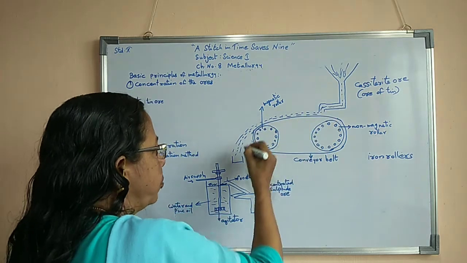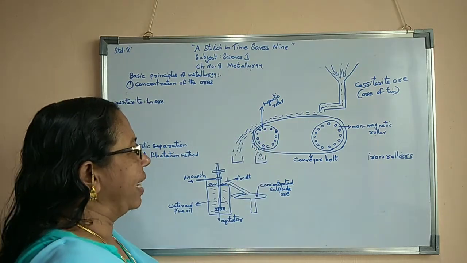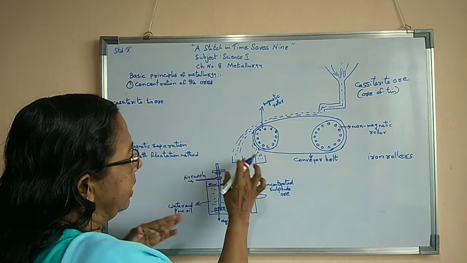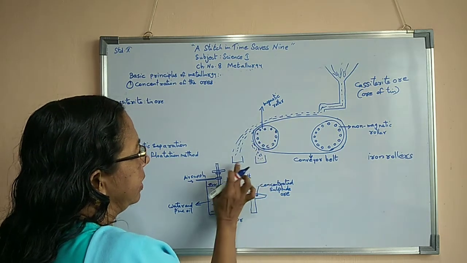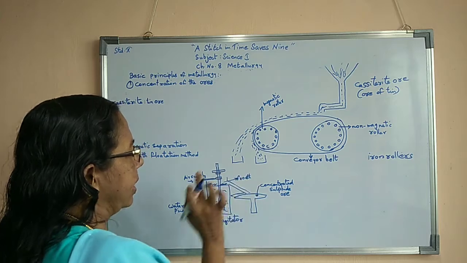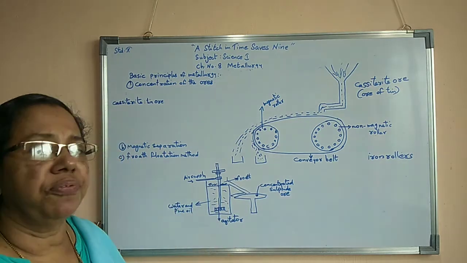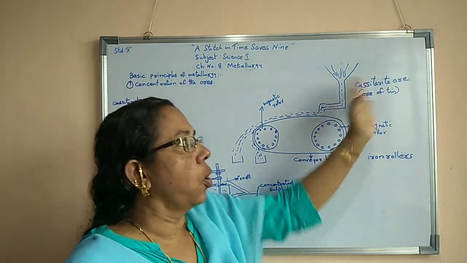As it moves, one electromagnetic roller is connected and kept here. This side you can see one container, and this side you can see another container. Two types of ingredients are present in this ore.